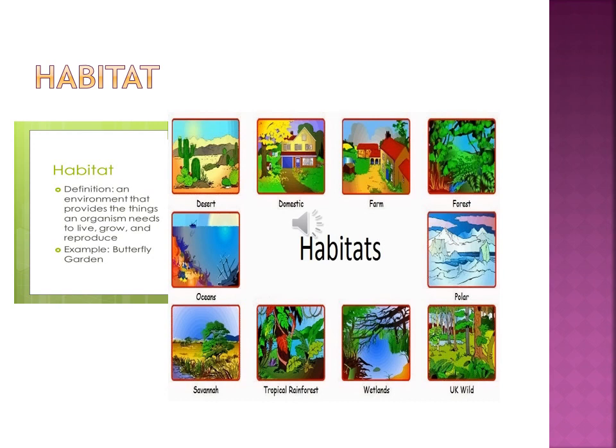The plants and animals have different types of adaptation to survive in their habitats. In the forest, the animals and plants have different types of adaptation. In the desert, the camel and the cactus have different adaptations to survive in their particular habitat.